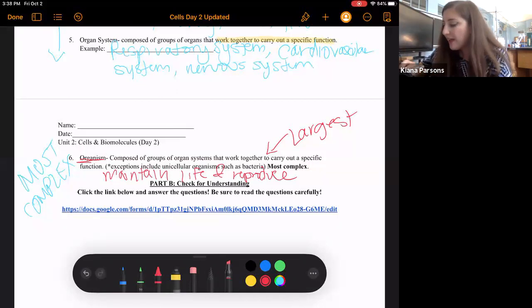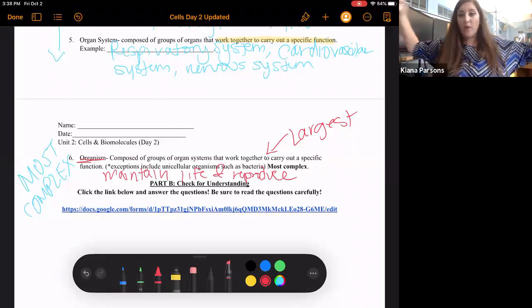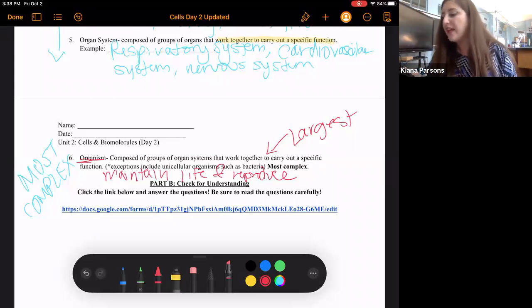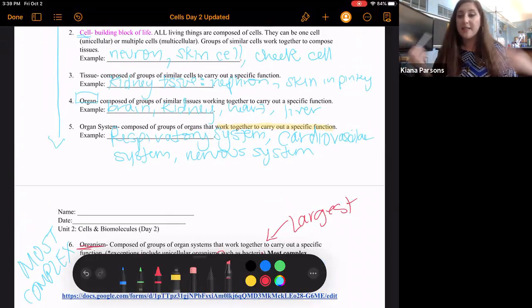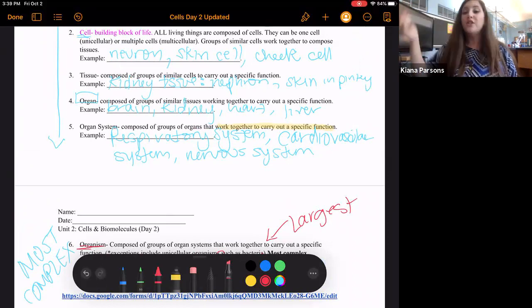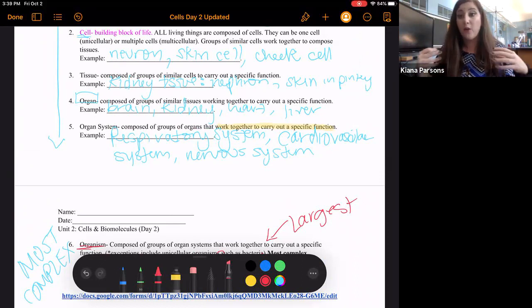But if we go back, so let's say I am the organism, right? I am a human. Within my body, I have an organ system, like let's say my nervous system, right? Because my nervous system is directing all my actions right now. That includes my brain. So I'm the organism, Miss Parsons. Within my body, I have the organ system, the nervous system, that helps control all of my actions that are working together to perform my specific goal of keeping me alive. And I haven't reproduced yet, but maybe someday.